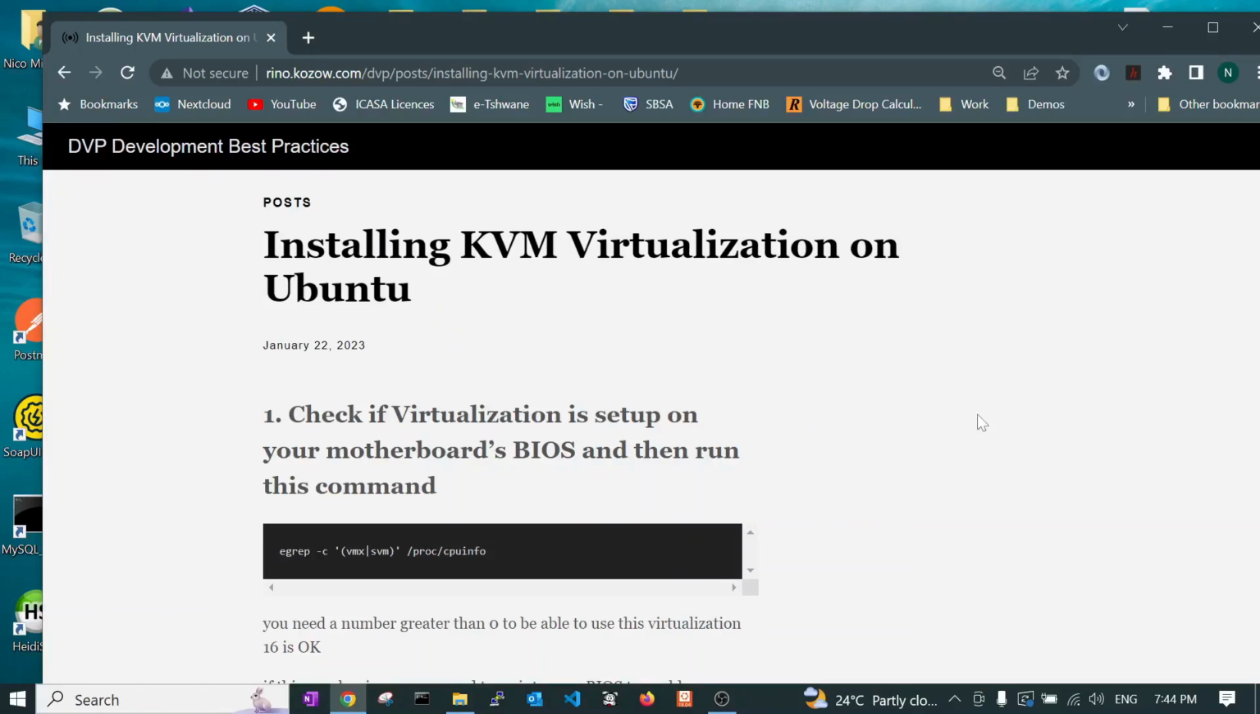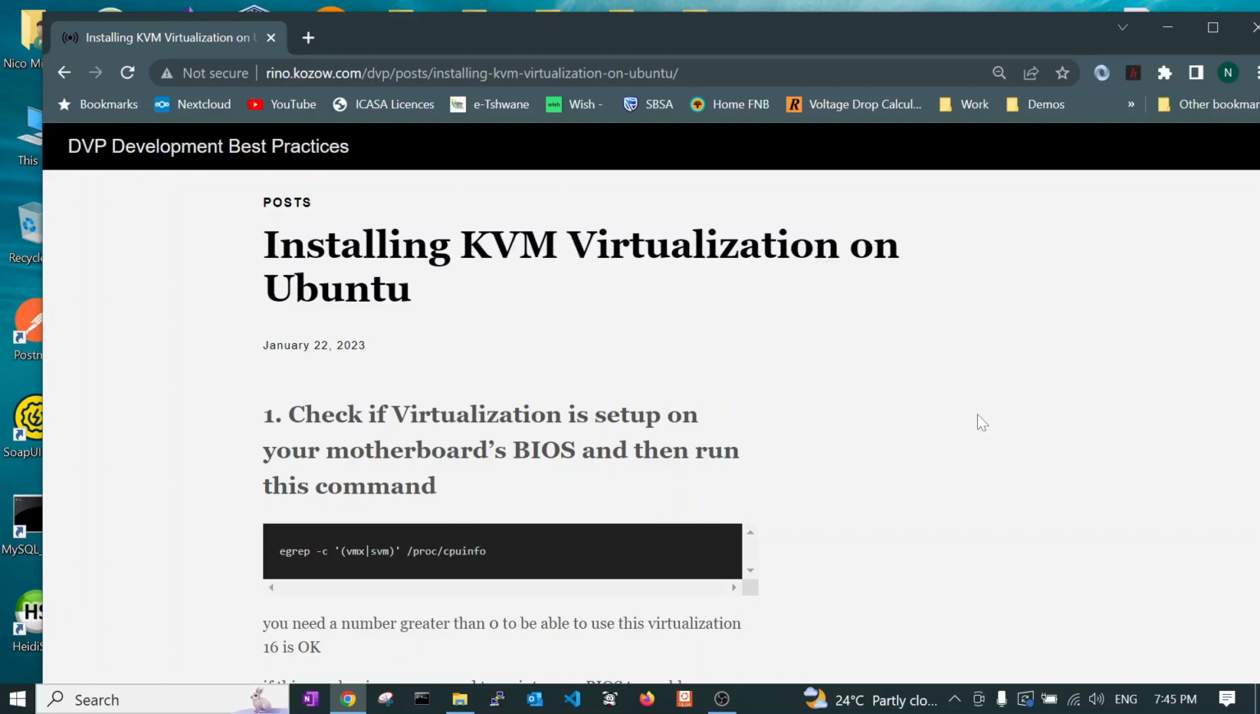In this video, we are going to start by installing the KVM virtualization. Then we are going to install a program called QEMU. And then after that, we are going to install a GUI program called Virtual Machine Manager.